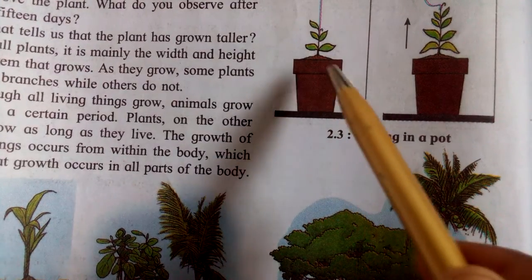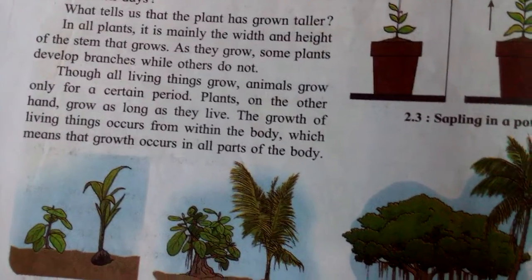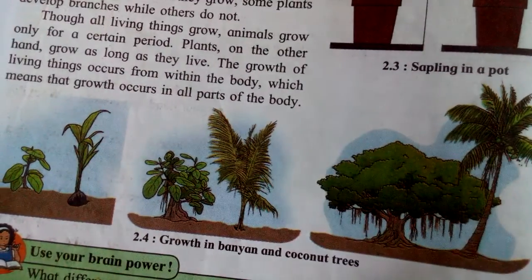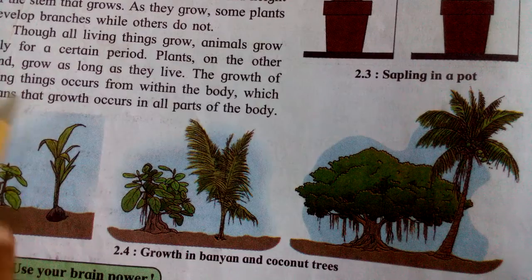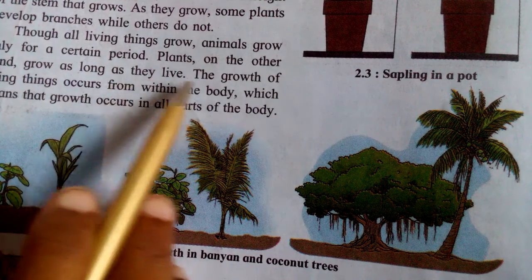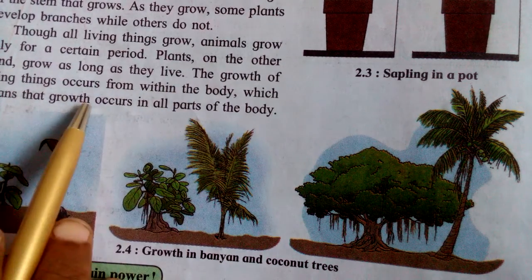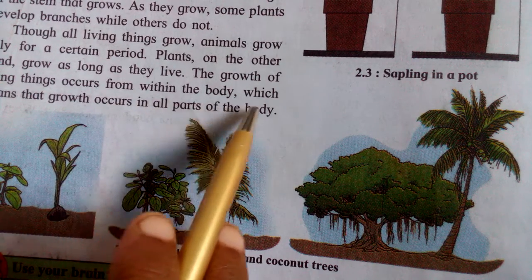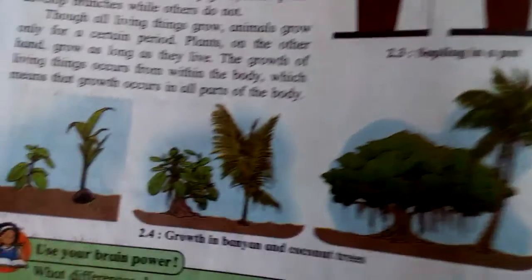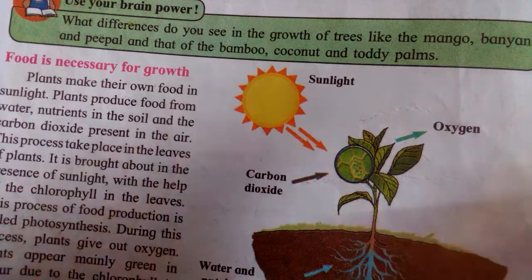Likewise, plants grow towards the sunlight. See, all living things grow. Animals grow only for a certain period. Plants, on the other hand, grow as long as they live. The growth of a living thing occurs from within the body, which means that growth occurs in all parts of the body. Understood? Now we see that food is necessary for growth.